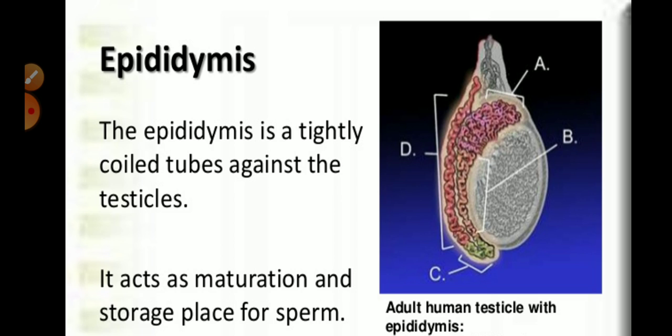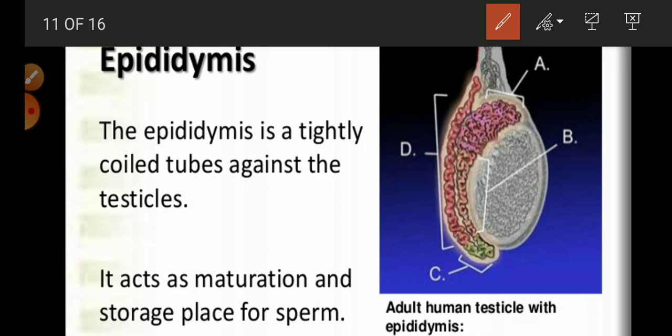Now we can see a closer look at that. There are some accessory ducts present over there. These seminiferous tubules collectively join in this portion, which is called the rete testis. Sperms move from the seminiferous tubules to the rete testis for further maturation.